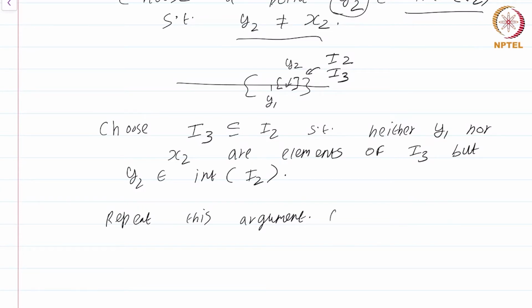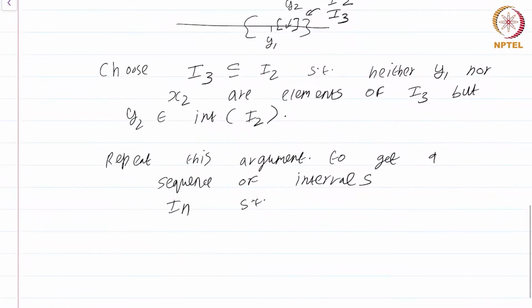So repeat this argument to get a sequence of intervals I_n such that x_{n-1} is not an element of I_n. Okay. But I_n intersect S is never empty, is never an empty set.